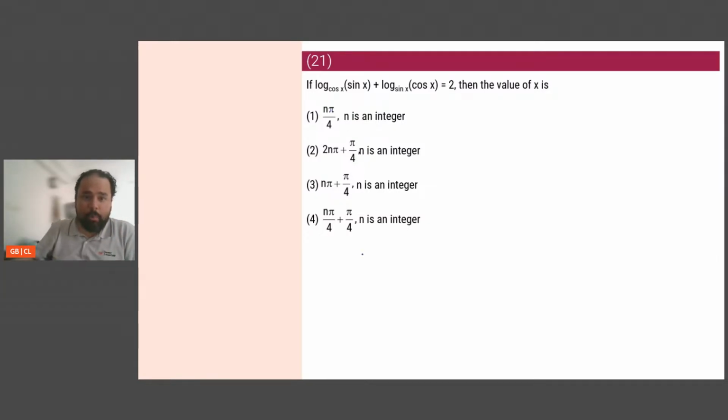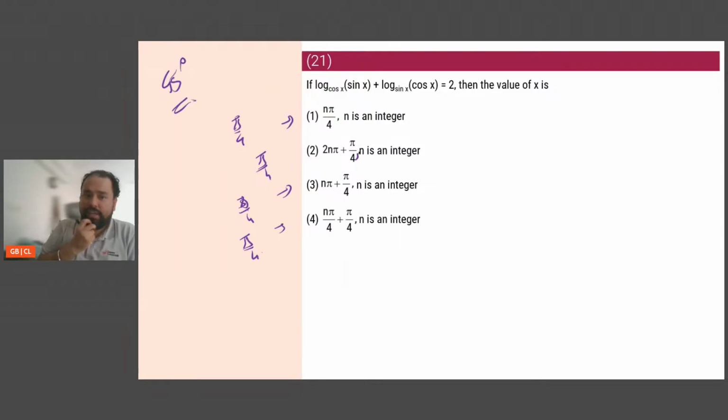If you look at all the options, समझो मैं इधर n equals 1 ले लूं, I can get pi by 4 is an option. Here if I take n equals 1, you will get 2 pi plus pi by 4 as an option. If you take n equals 0, you get pi by 4 as an option. मतलब ये देख के मुझे समझ आ रहा है pi by 4 तो guaranteed satisfy कर रहा होगा, मतलब 45 degrees is guaranteed satisfying.